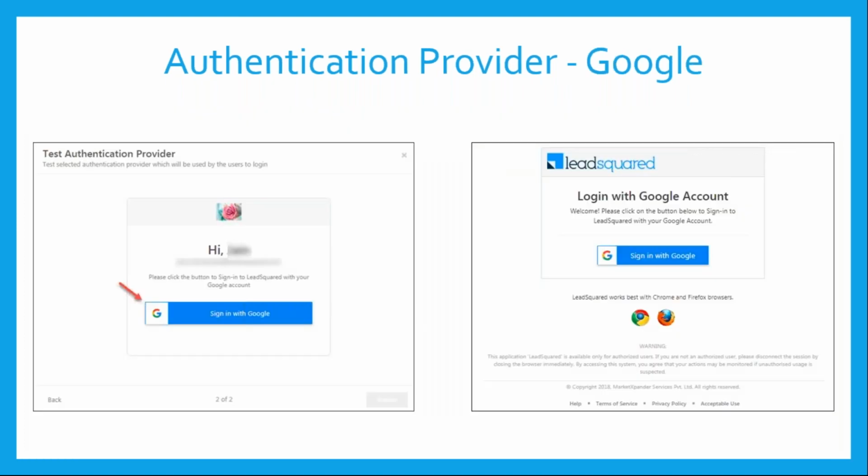And this is how it looks if you integrate it with Google. So you can test the authentication provider when you're setting it up. And once you set it up, the image on the right will give you a feel for how it will look once you integrate it with Google. So you can directly log in with Google onto the LeadSquared environment.